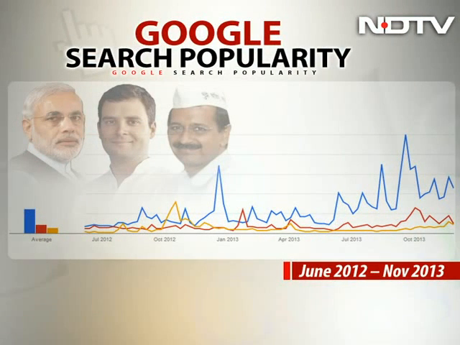Now, of course, that first graphic on your screen is really a line graph of basically the three most popular leaders online, and that is of course from the Google search popularity engine. The blue line that you're looking at represents the traffic for Narendra Modi. The two peaks are essentially one time when he became the Chief Minister of Gujarat, and the next time was around September, October, when he was announced as the BJP's Prime Ministerial candidate. The red line graph indicates Rahul's online popularity search, and that has also peaked at two places, lesser than Narendra Modi, but still peaks at two places.